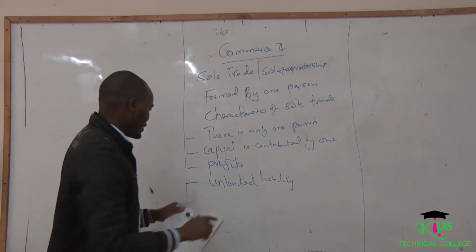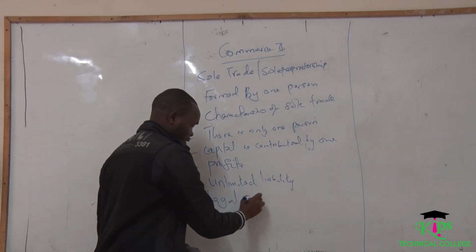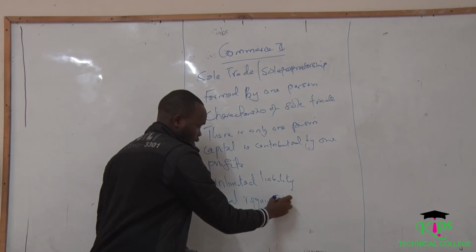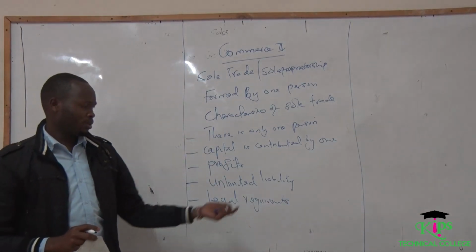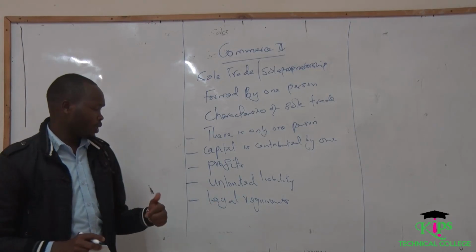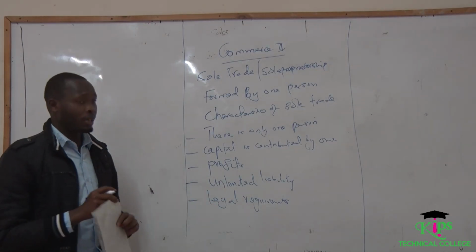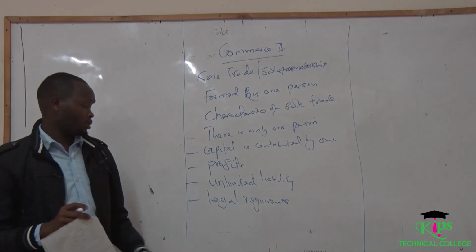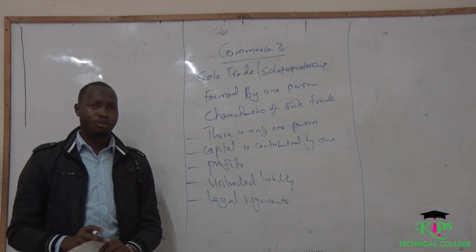The other thing is that there are always few legal requirements to start this kind of business. You need only to have the capital and the permit from the government. After obtaining the permit, you can continue operating your business.